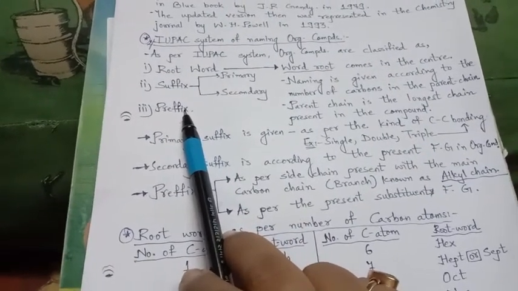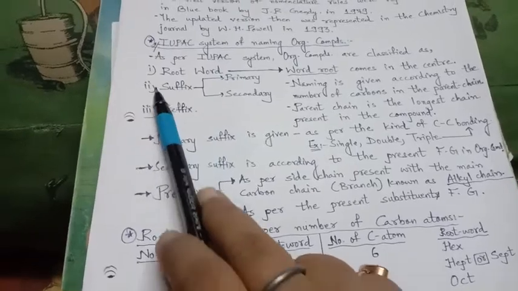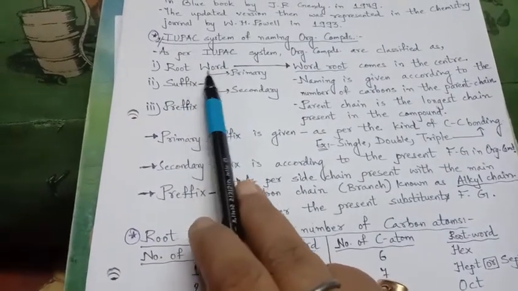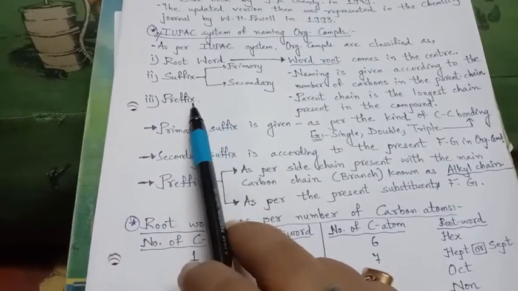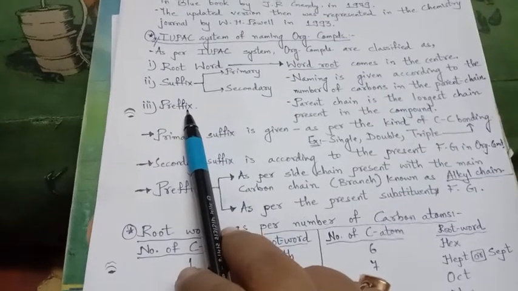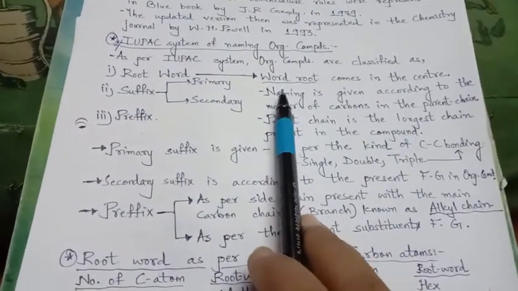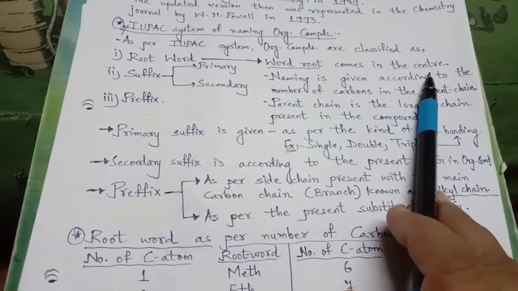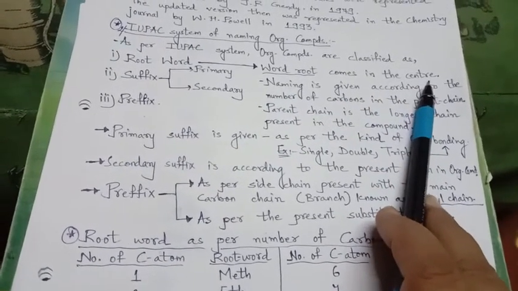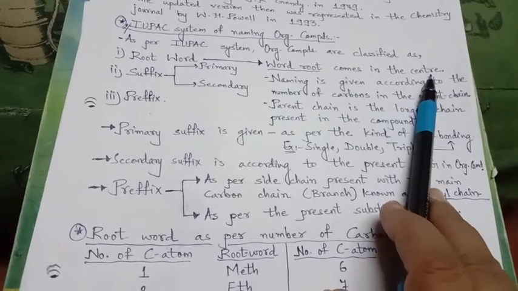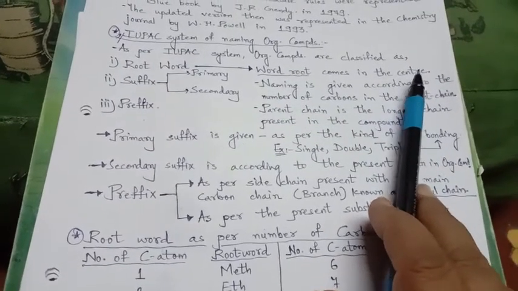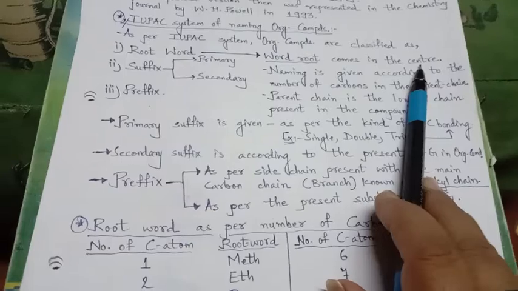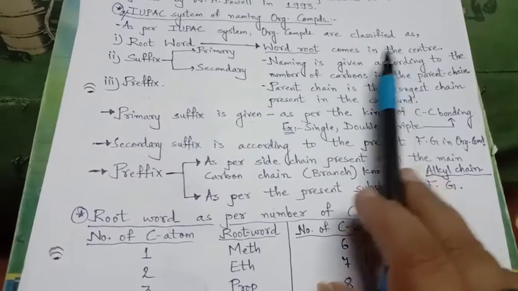So the naming of an organic compound is classified into these three: root word, suffix and prefix. The root word comes in the center. When the compound exists, the name is given, and the main word in the center is called the root word.